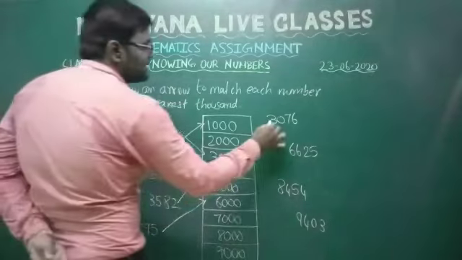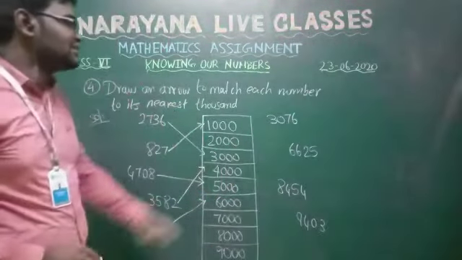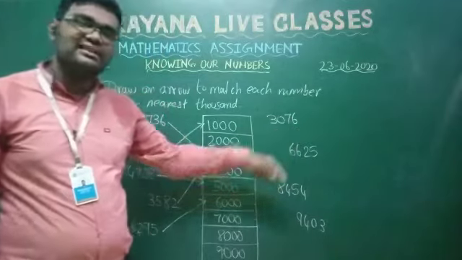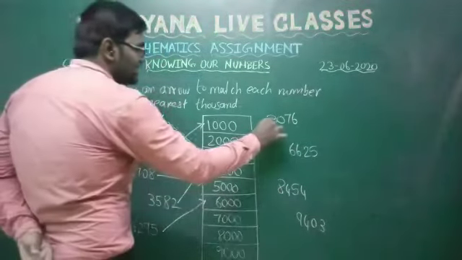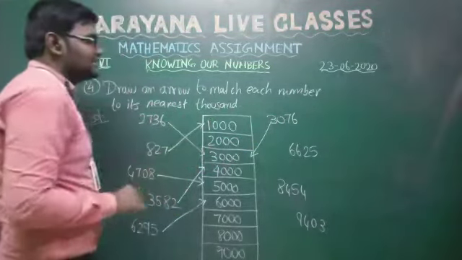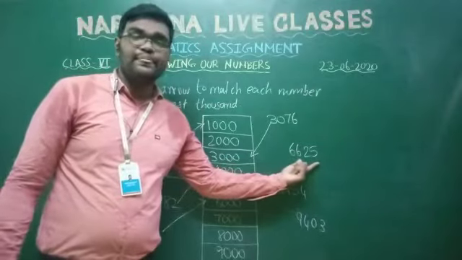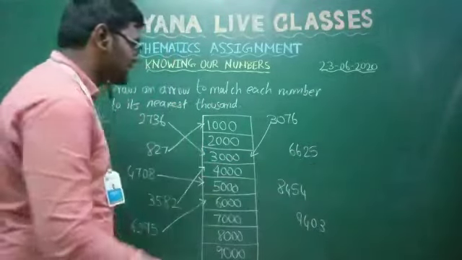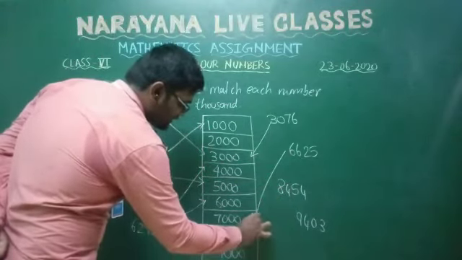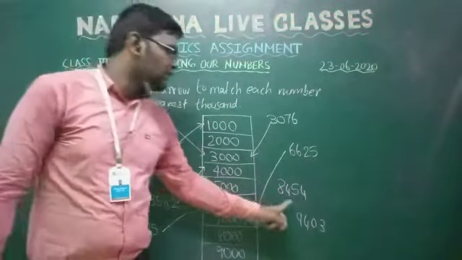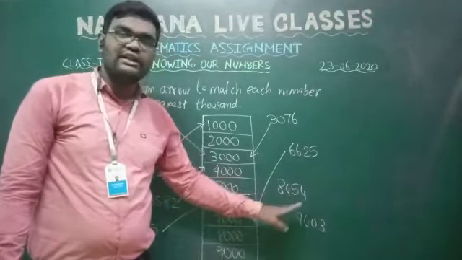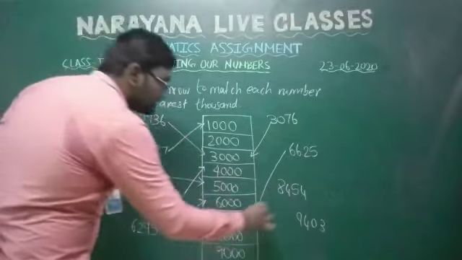Similarly, here also we are having 3,076. The last 3 digits here are 076. It is less than 500. So you have to round off to the nearest 0. It is 3,000. Next, 6,625. Similarly, 625 is greater than 500. So the nearest 1000 is 7,000. Next, 8,454. 454 is less than 500. So if you round off to the nearest 0, it will become 8,000.